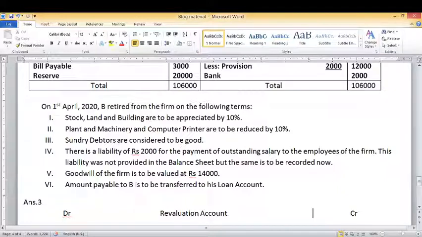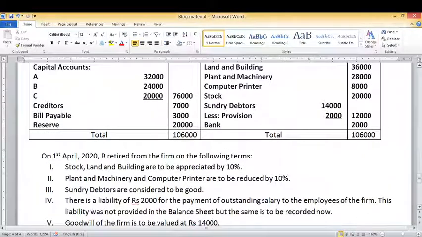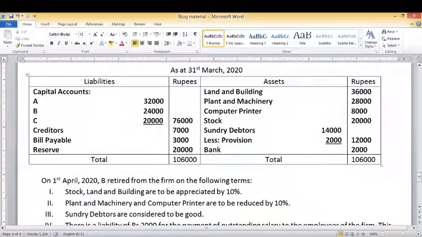Now move to the next adjustment. There is a liability of rupees 2,000 for the payment of outstanding salary to the employees. So here, outstanding salary of rupees 2,000 is given. This liability was not provided in the balance sheet. As you can see in the balance sheet, on the liability side, outstanding salary is nowhere given.